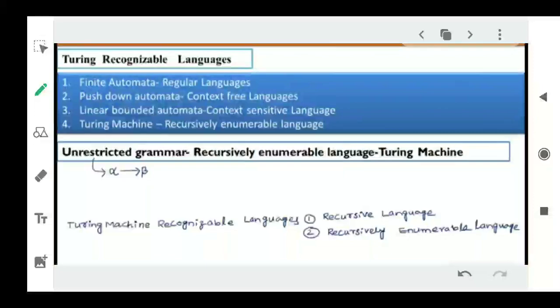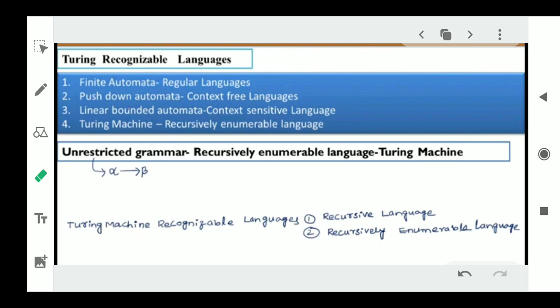In this video lecture, we are going to discuss Turing recognizable languages. There are two types of Turing recognizable languages. One is recursive language, the other is recursively enumerable language. We will see the difference between both of them, what is a recursive language and what is a recursively enumerable language.